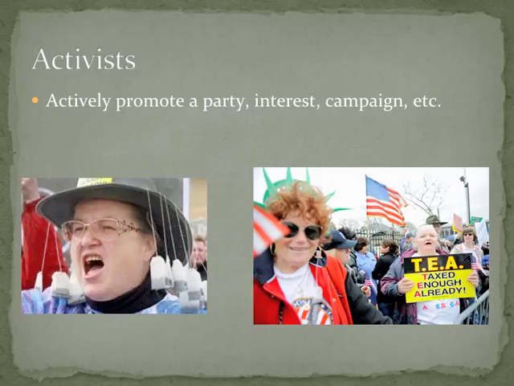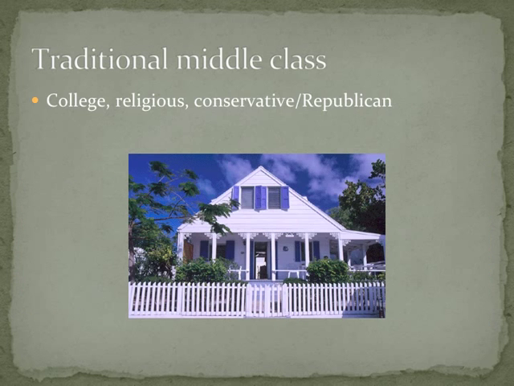All right, we have some groups of people. We have activists. A person who is an activist is somebody who actively promotes a party or an interest or a campaign. These are the people who go out and protest. They absolutely vote. They're the ones who probably spam your Twitter or social media with stuff about politics and about what's going on in the world, wanting you to know about certain issues, whether it's feminist issues or libertarian or whatever type of issues it is, but they're very actively involved.